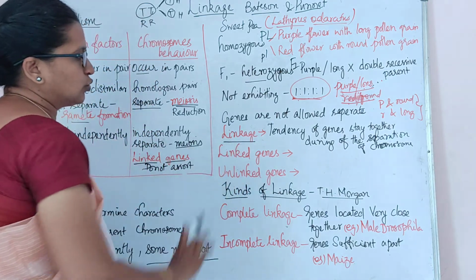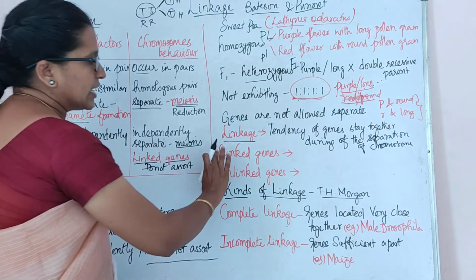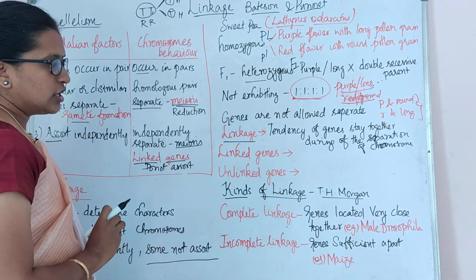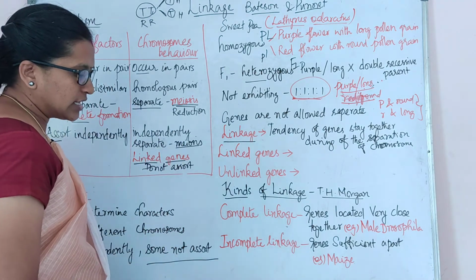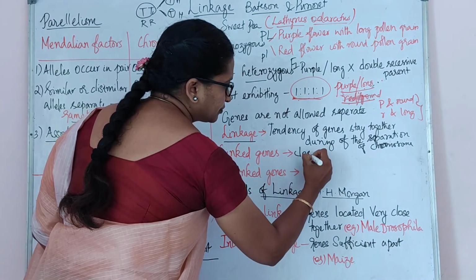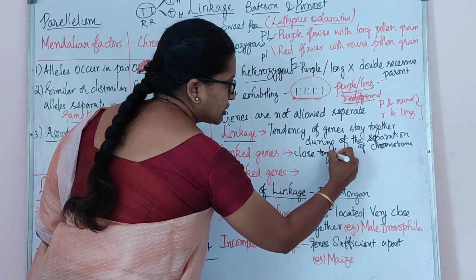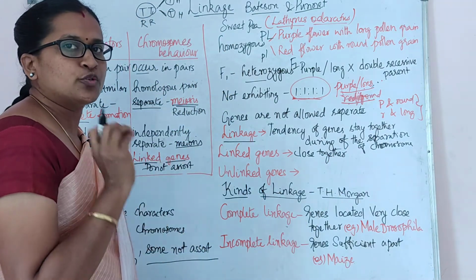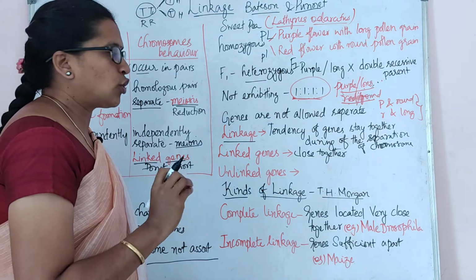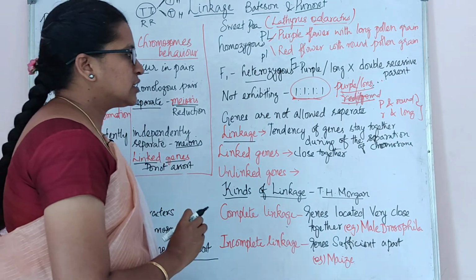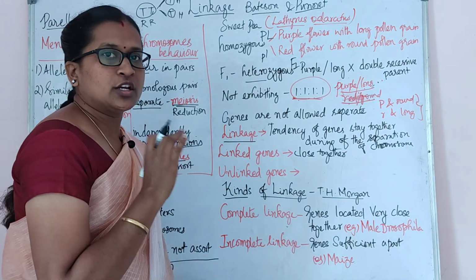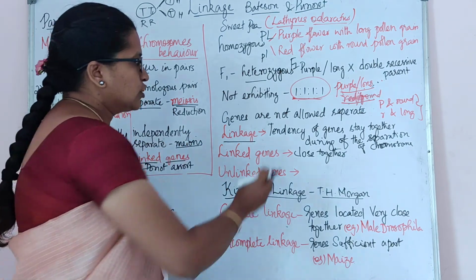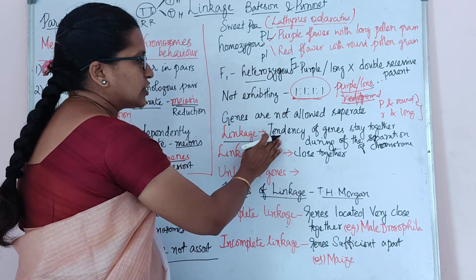So next is linked genes. They have given two names with linkage: linked genes and unlinked genes. So what are linked genes? When the genes are located close together on the same chromosome, it should be noted, on the same chromosome. Genes which are located close together on the same chromosome are called linked genes. So this is from the definition of linkage.